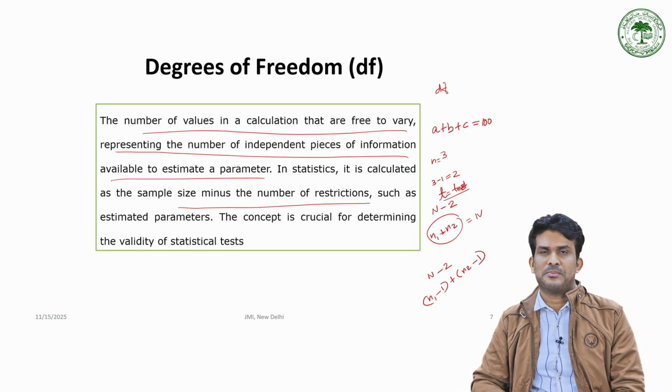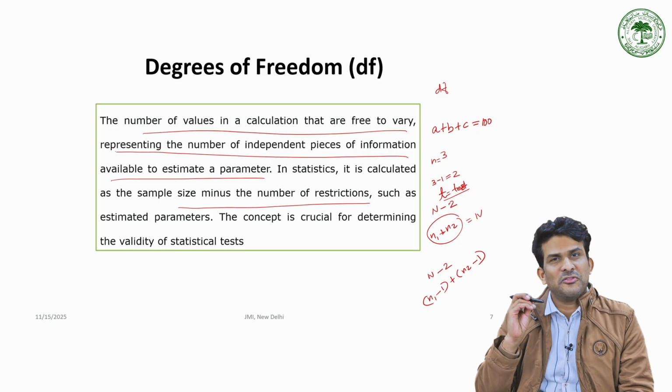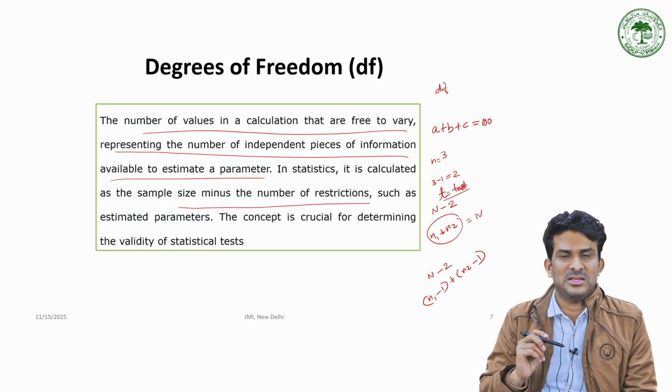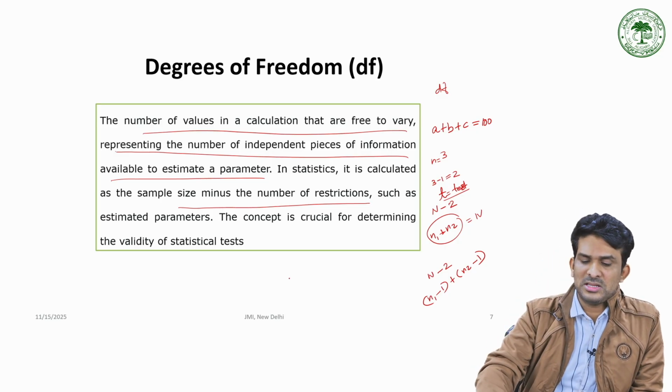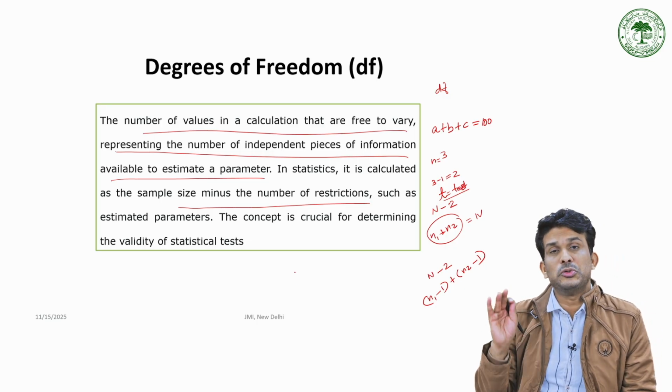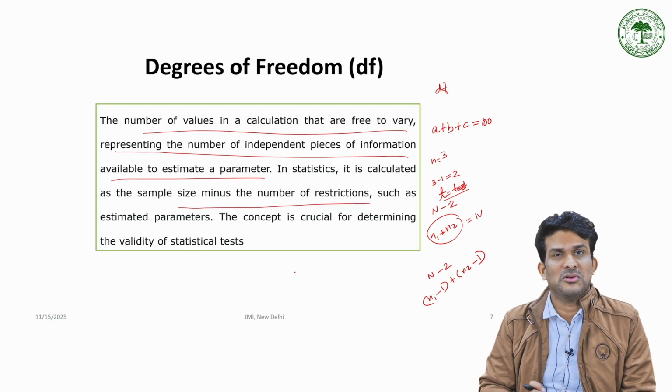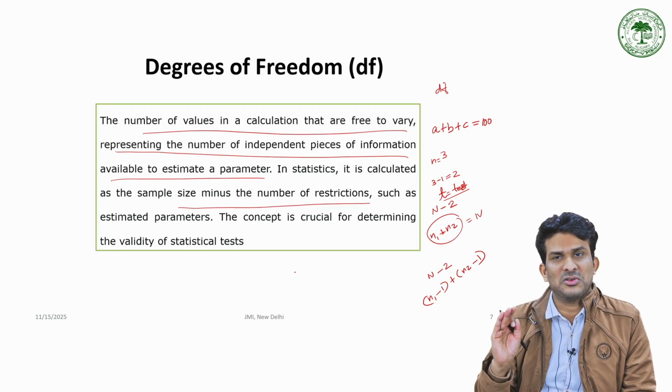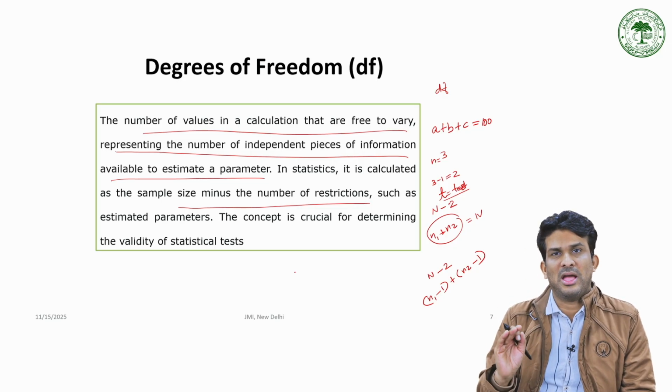In the case of one-way analysis of variance, what is one-way analysis of variance? If you have more than two groups to compare, you have to go for one-way analysis of variance, one-way ANOVA or F-test.